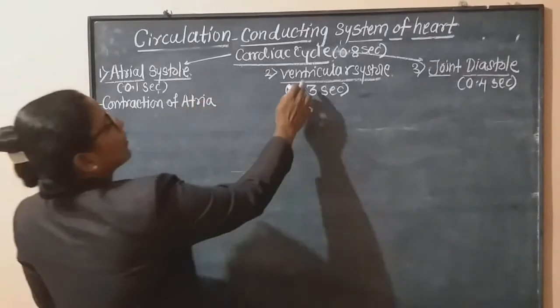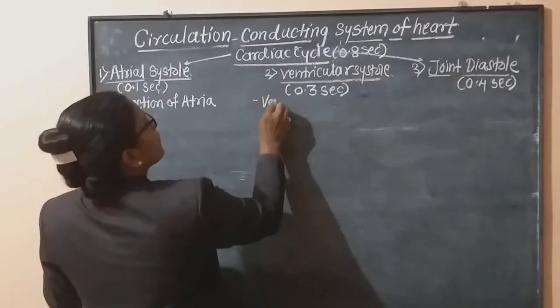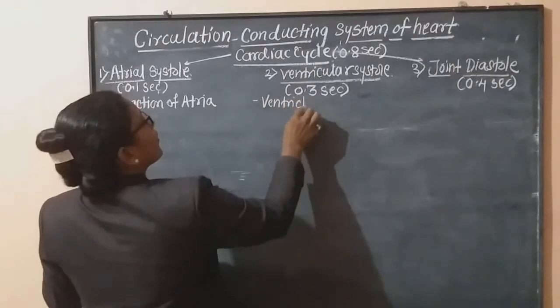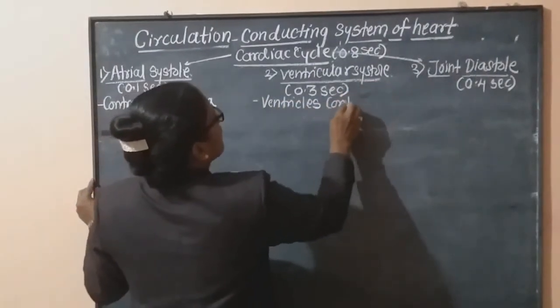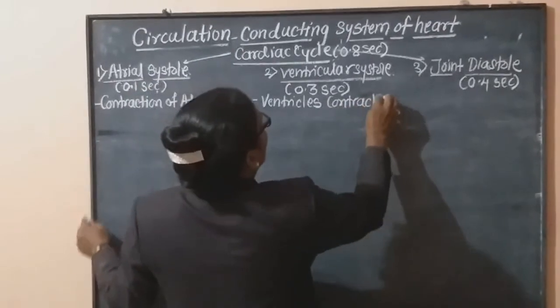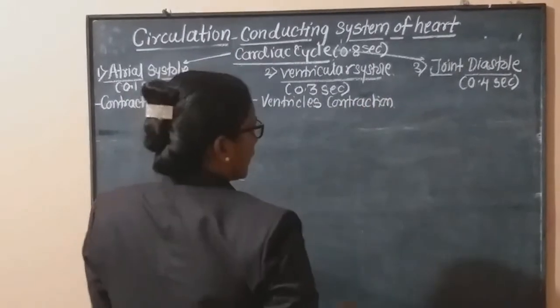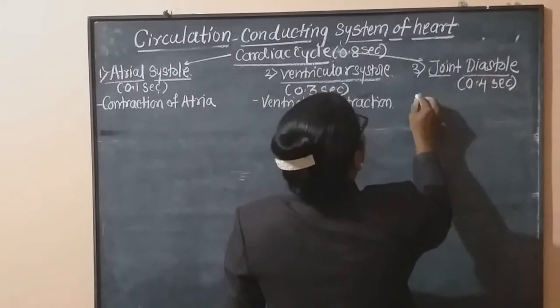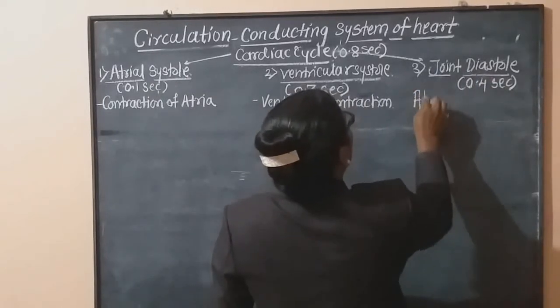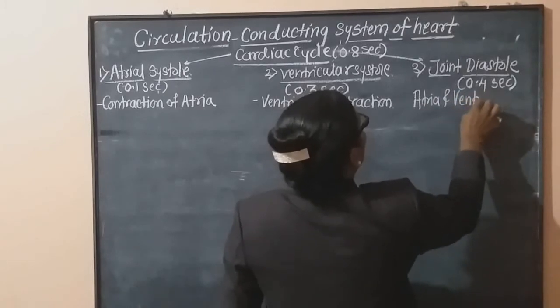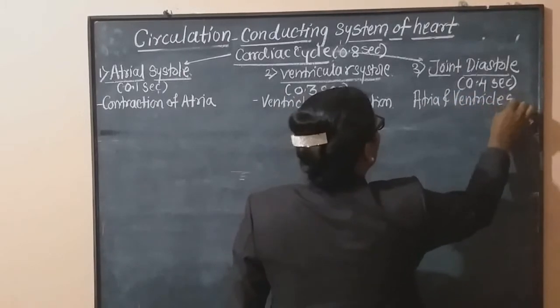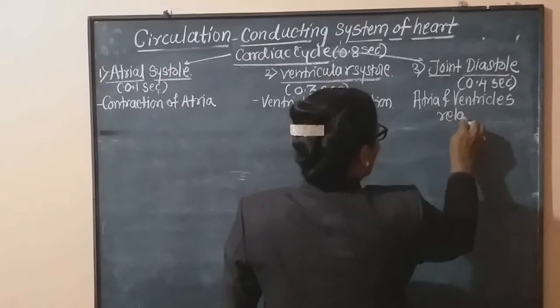In this, ventricular means both ventricles. Systole, that is contraction. And joint diastole means both atria and both ventricles relax.